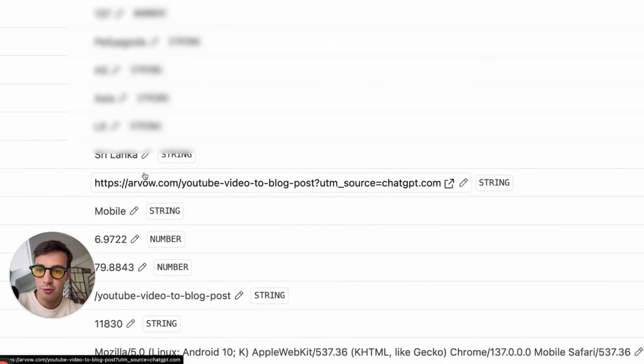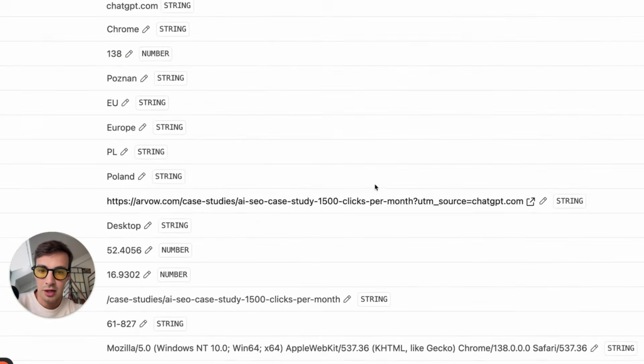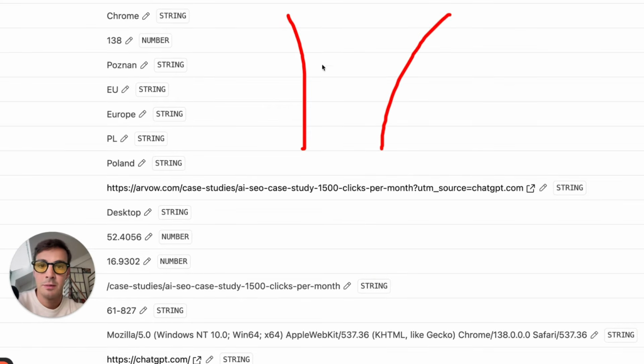For example, these guys came from one of our feature pages. Source ChatGPT. This guy came from, let's see, our case study page. That's the issue with this. We don't have the data. But assuming this is ChatGPT, let's say they were asking for stuff like, hey, I'm looking for an AI SEO software that's case study backed. And the AI replied, hey, listen, there's actually this one called Arvo. They have a bunch of case studies, and here's one. And they just linked this one right here.